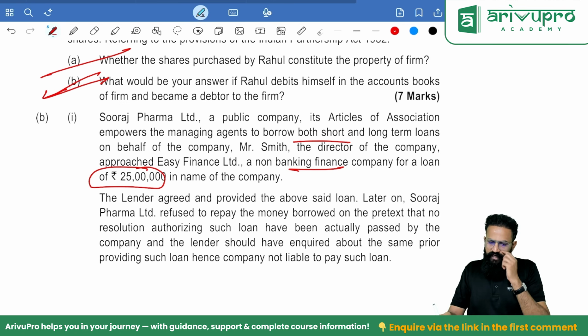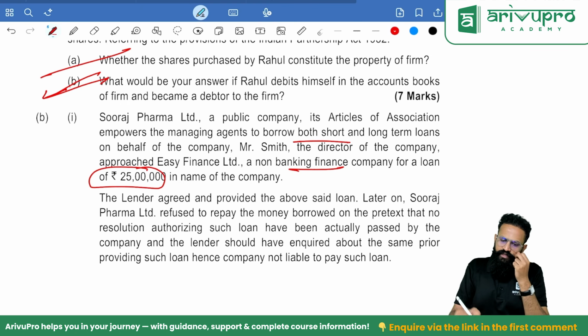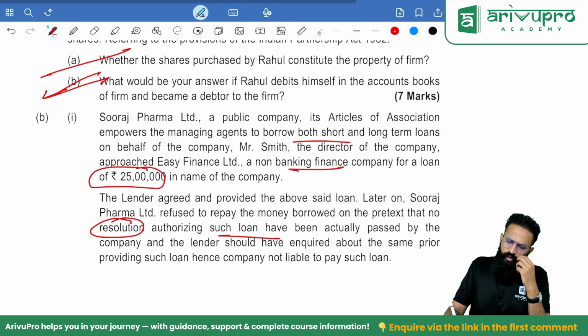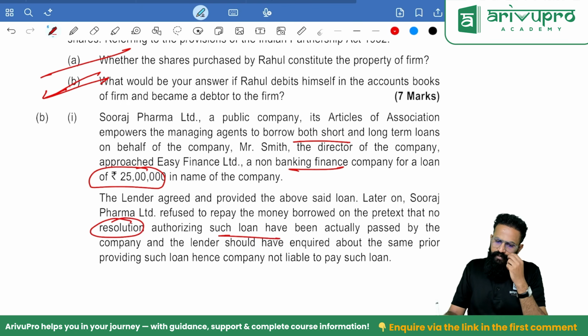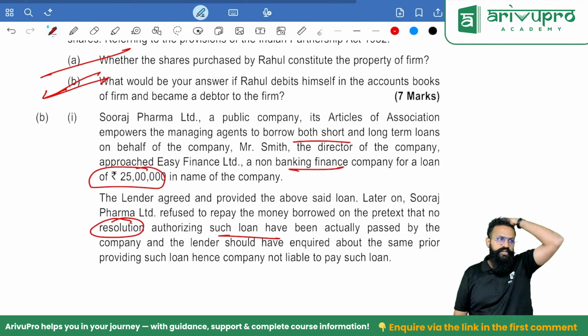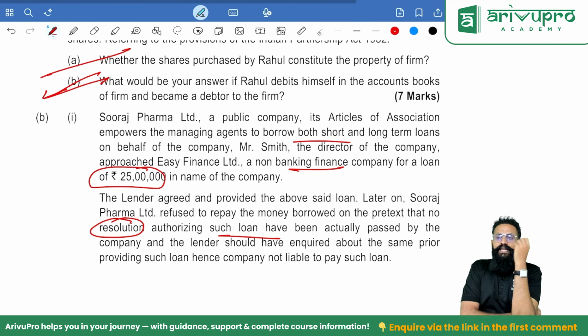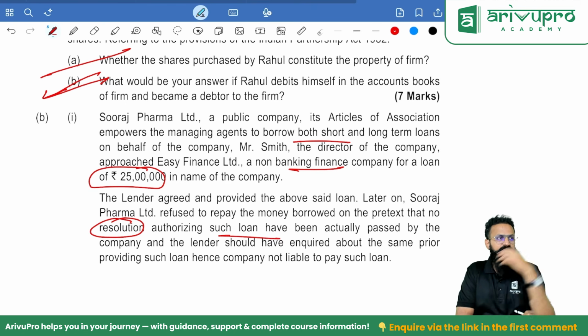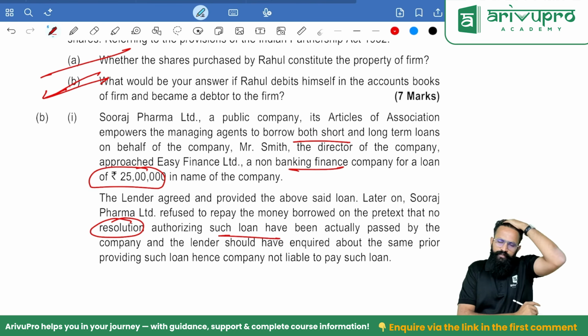Later on, Suraj Pharma Limited refuses to pay the money borrowed on the pretext that no resolution authorizing such a loan was actually passed by the company, and the lender should have inquired about the same prior to providing the loan. People, if you remember the doctrine of indoor management, we need not check whether the management procedures are done by the company or not. If you remember the case law also, Royal British Bank versus Turquand's rule. Can the company reject its claim?